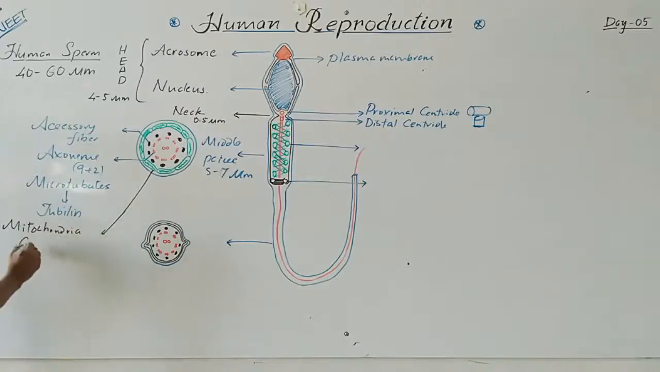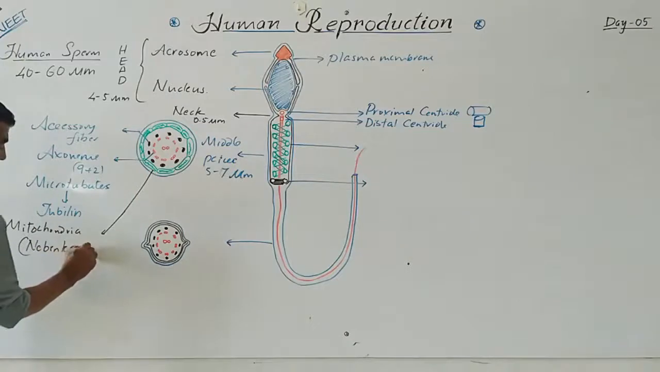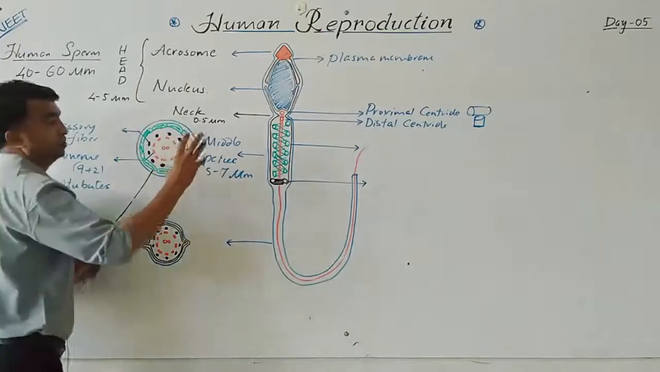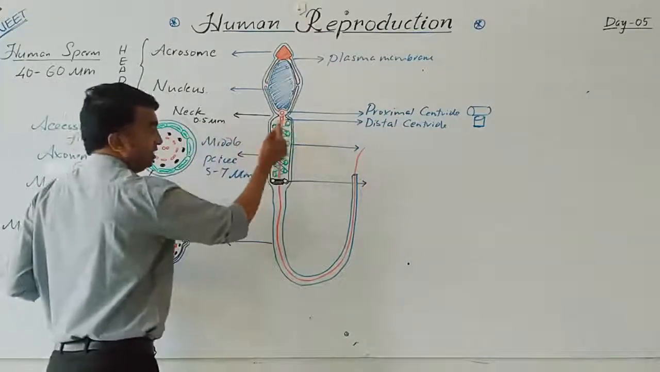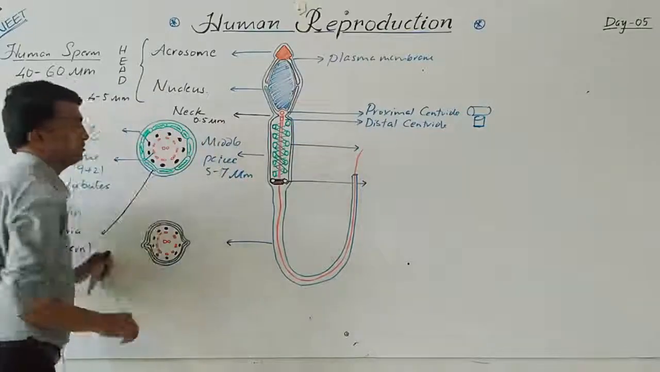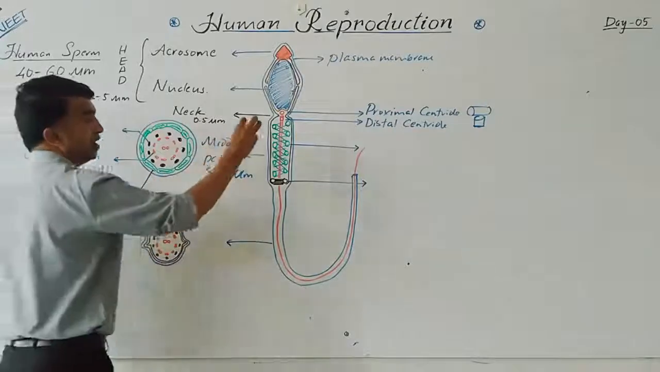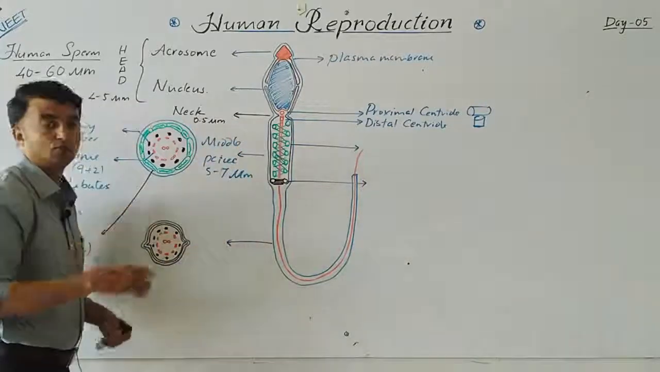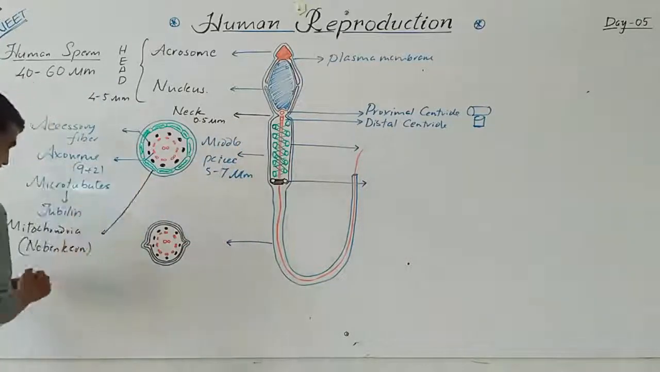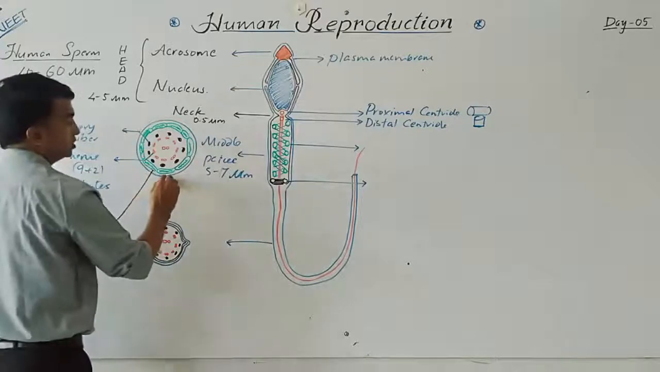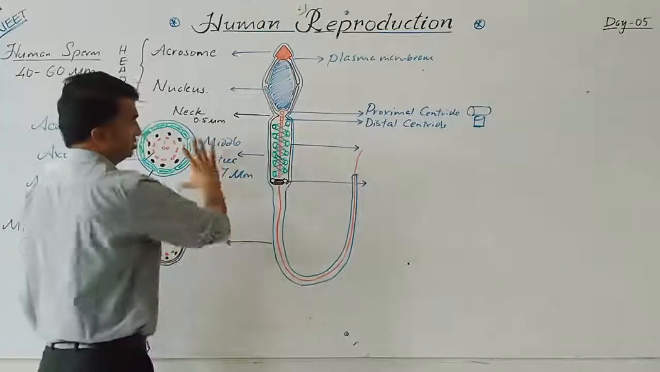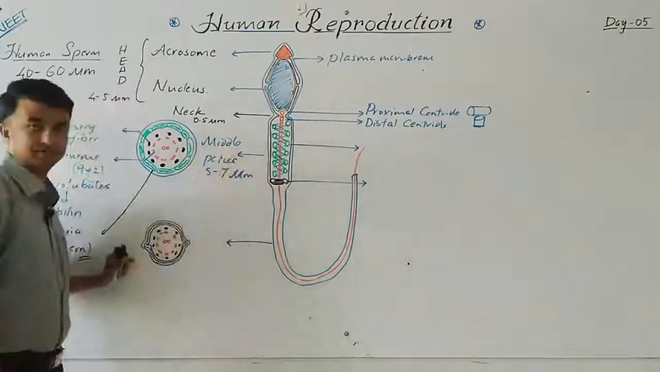Mitochondria. It is specifically called a Nebenkern. Yes, the mitochondria are spirally arranged around this axoneme. These mitochondria are responsible for respiration and produce ATP, providing the energy for motility. So this mitochondrial structure is specifically called a Nebenkern. Surrounding that, the plasma membrane is there. So this complete structure is the middle piece.